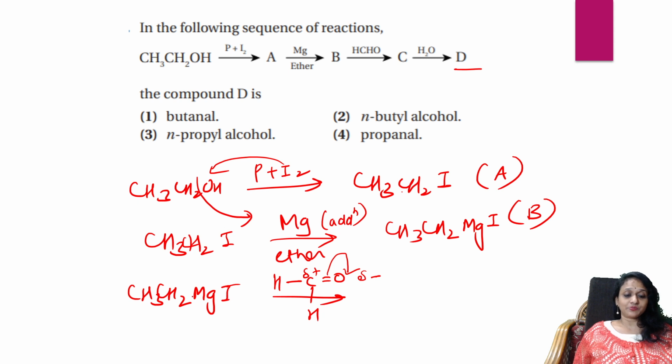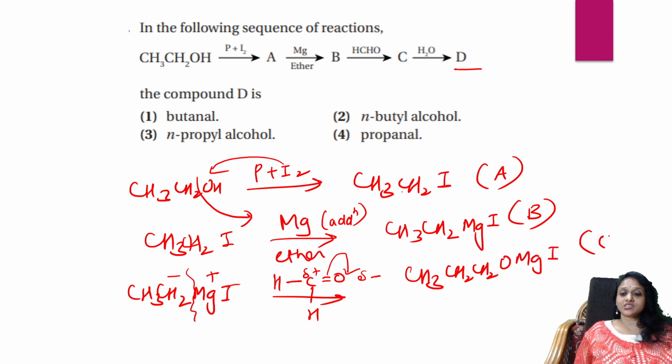So observe carefully. When you cleave this bond, the magnesium atom is positive, the alkyl group is negative. Now see, the negative goes and adds to the positive carbon and the MgI goes and adds to the oxygen. What will you get? You're going to get CH3CH2CH2OMgI.